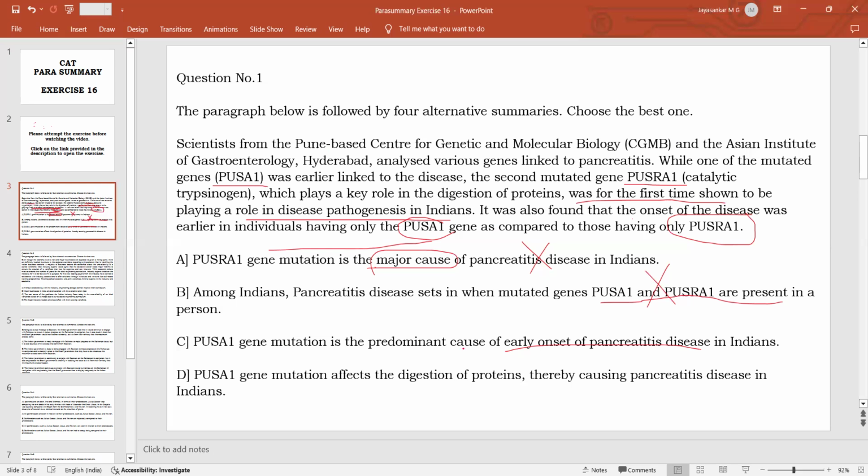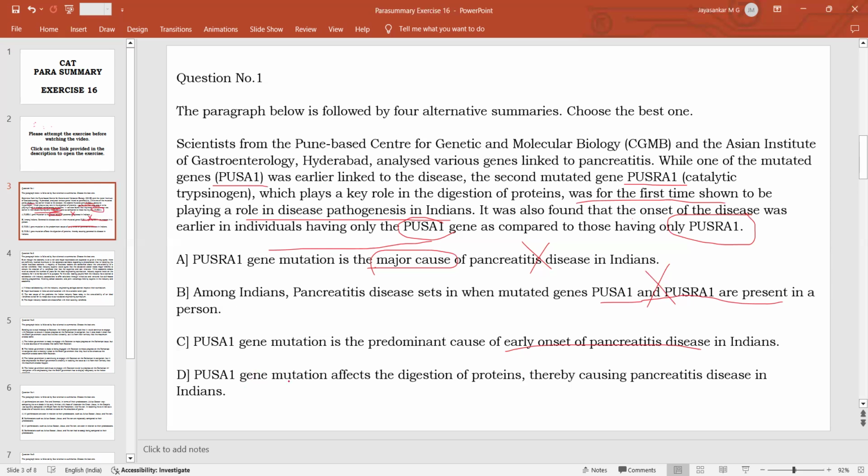But since this is a statement which does not have any factual inaccuracies, keep it in your mind, because we have already eliminated two options. So if option D is also eliminated, then we will have no other option but to go for this answer, even though it is not talking about the main idea. So the best answer will always be the answer that talks about the main idea in the passage. But if you are not able to find such an option, any other option which talks about supplementary ideas should be your summary. So this is the learning point you should note from this particular question.